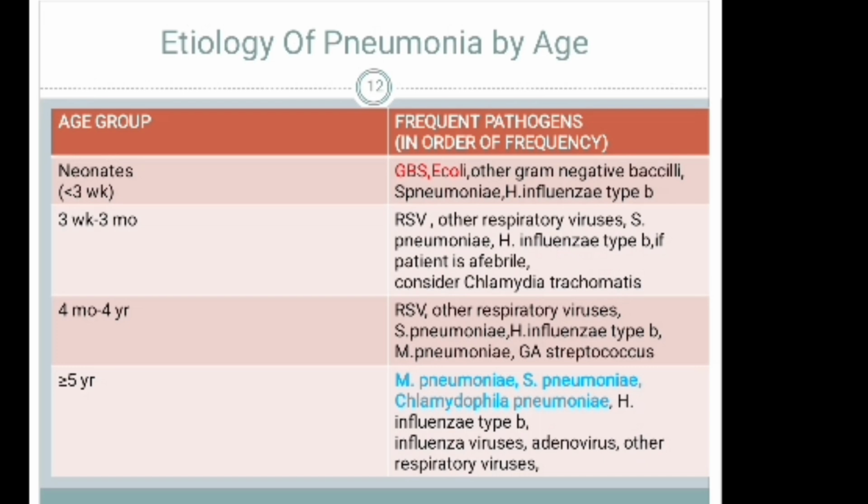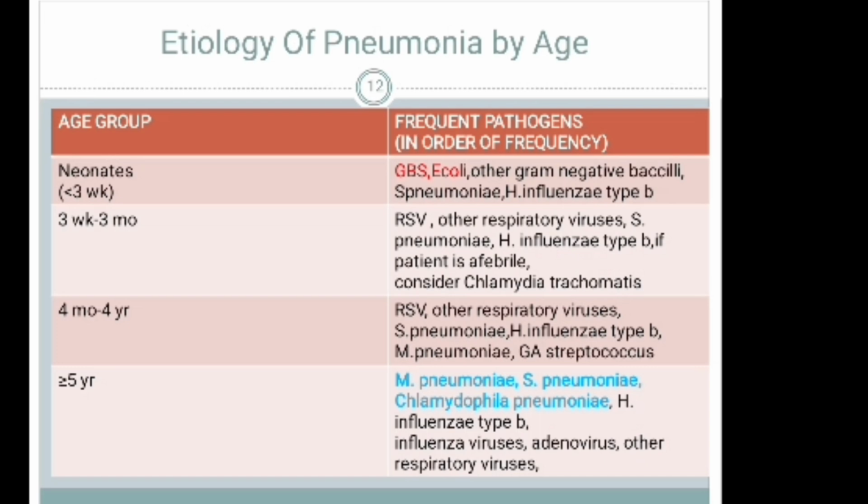The second one is for children aged between 3 weeks and 3 months: respiratory syncytial virus and other respiratory viruses, Streptococcus pneumoniae, and Haemophilus influenzae type B. If the patient is febrile, consider Chlamydia trachomatis.